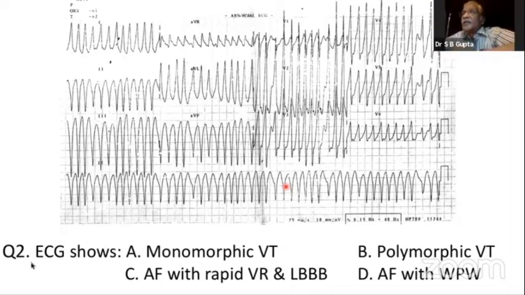Still, the results are not accessible. I think Dr. Amit has given enough hint that it's a fast, broad, irregular tachycardia. And this is one sort of ECG where we say to everyone that this ECG should be imprinted on the brain: the fast, broad, irregular tachycardia is atrial fibrillation with WPW syndrome.